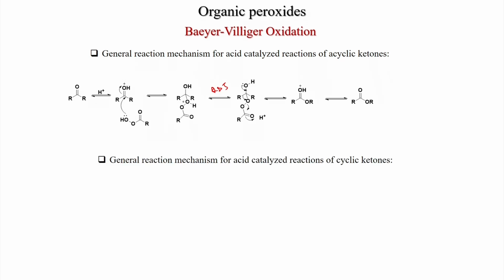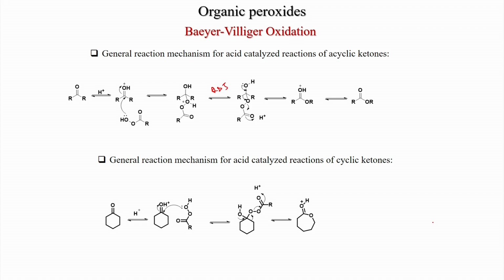And for the acid catalyzed reaction of cyclic ketones, the mechanism is similar. The cyclic ketone also gets protonated to give the oxonium ion, and then the per acid reacts in a 1,2 fashion to give this hemiacetal peroxy compound, and then the rearrangement will take place. So, this will go to carbonyl, and then one group will attack the oxygen, and this will leave. After that, the lactone will form. For a cyclic ketone, you get the protonated lactone, which after deprotonation gives the lactone. So, these are also very useful compounds.